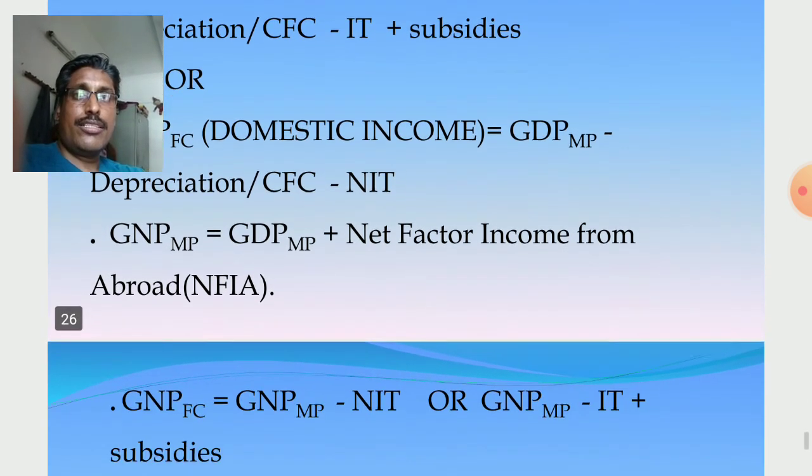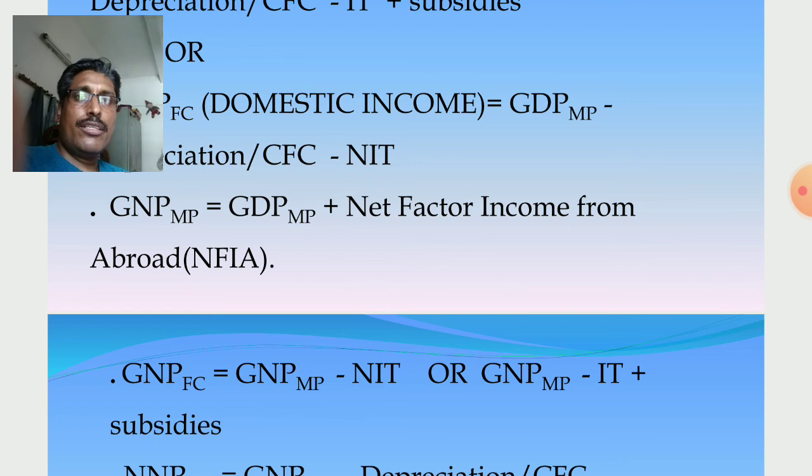Okay. Similarly, GNPmp, it is from GDPmp: domestic to national. GDPmp is given; you see GDP, the middle D means domestic territory. With GDPmp given, to calculate GNPmp, domestic to national, NFIA, net factor income from abroad, is added. But in a numerical, if net factor income to abroad is given, it must be subtracted. Domestic to national, NFIA added.